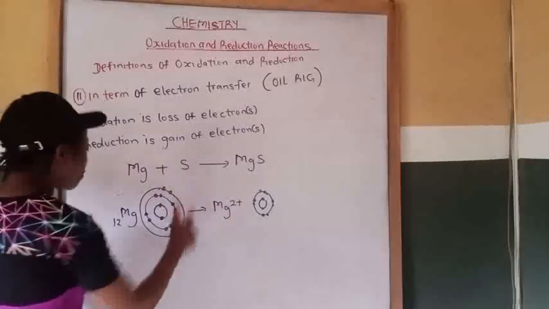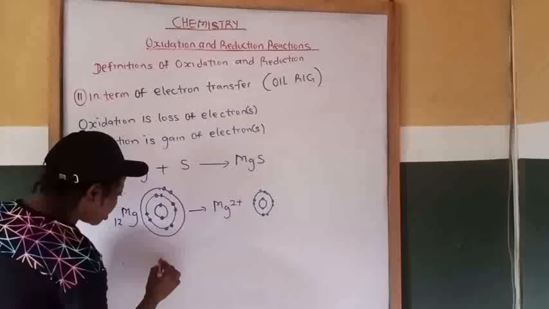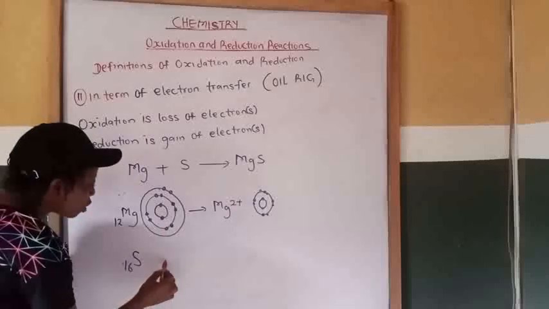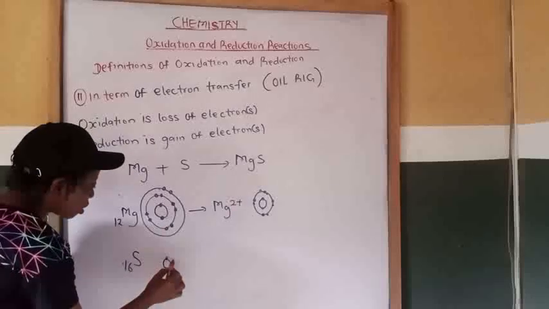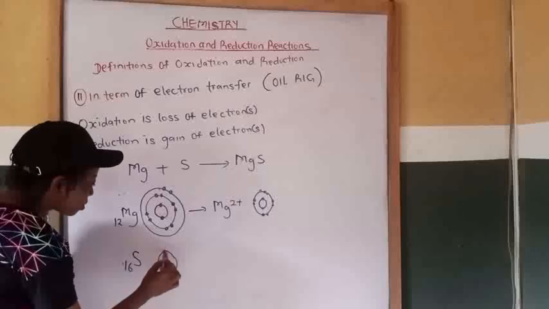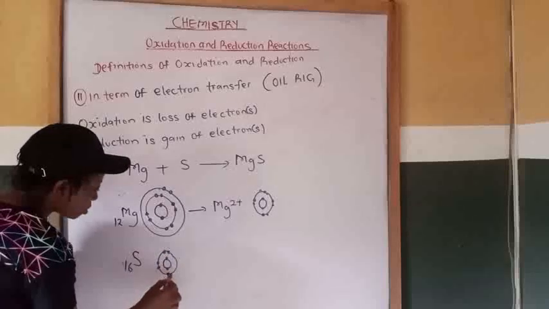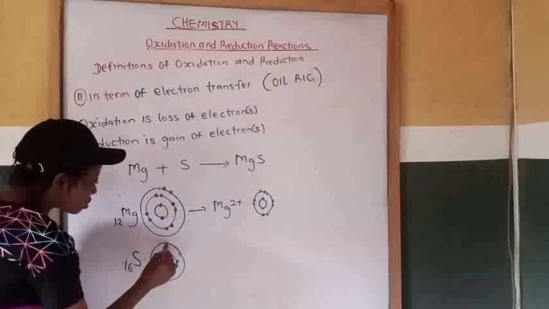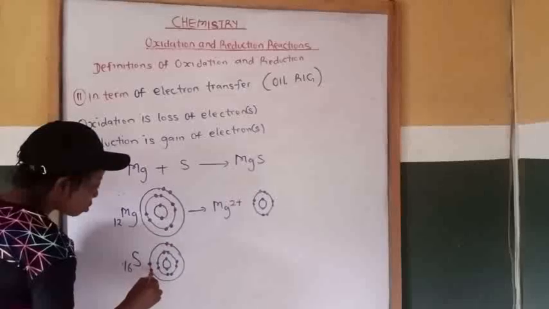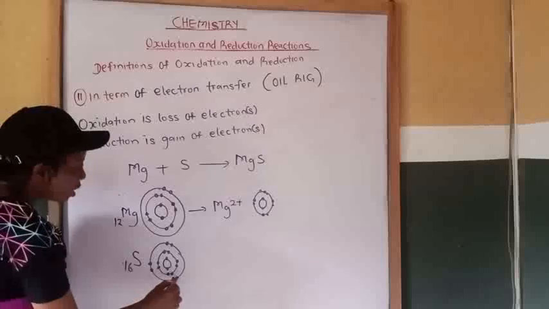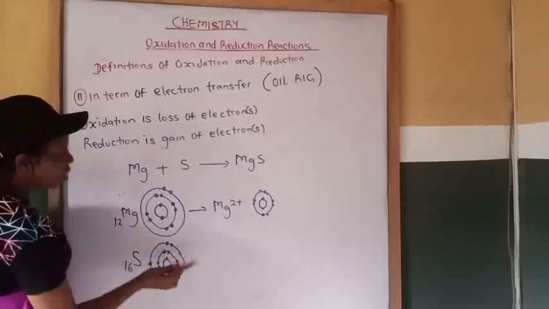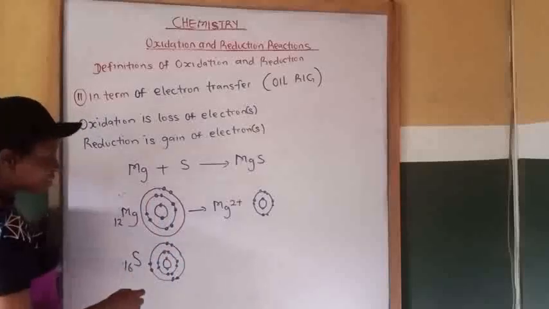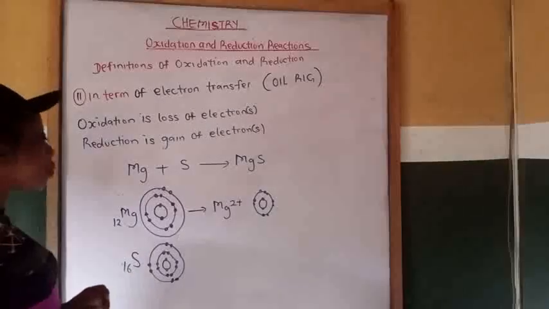Now, let's look at sulfur. Sulfur is number 16. The first shell carries 2, the second carries 8, while the third carries 6. This outermost shell needs 2 more electrons to complete the 8.